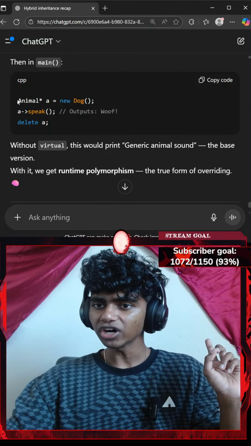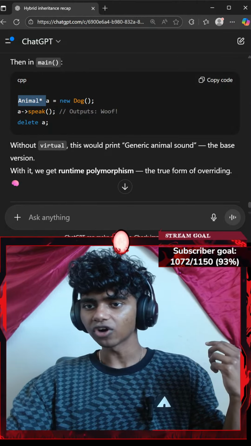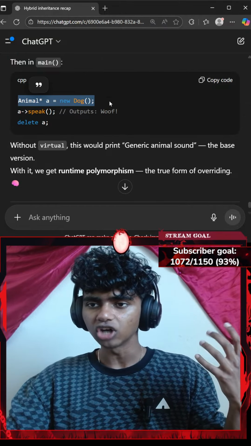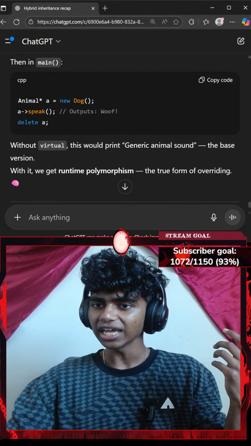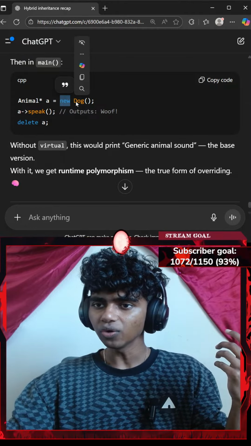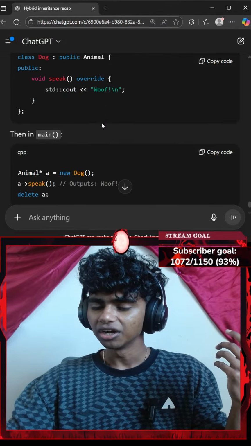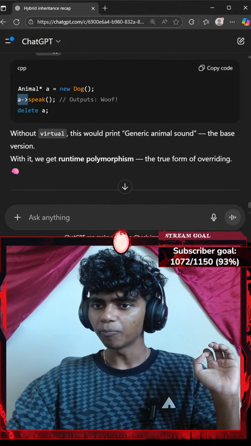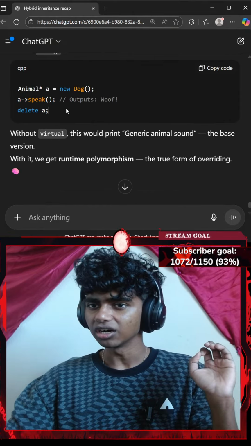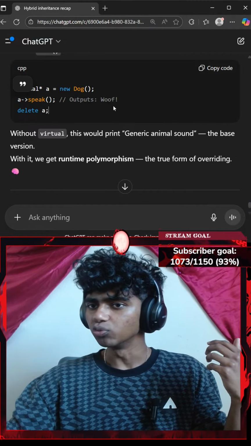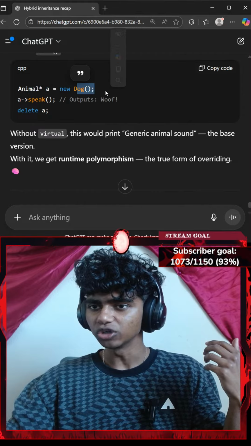Then in the main function, we create a pointer for our Animal object. We set that equal to a new Dog. Okay, we set a equal to new Dog, our Dog class. And then we call speak. So our Animal a object dot speak outputs woof because our Animal a is equal to Dog.